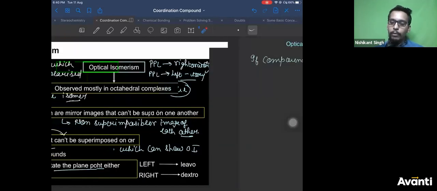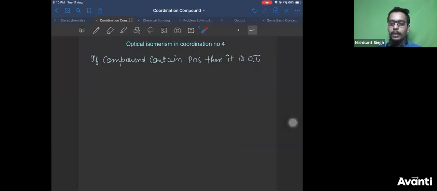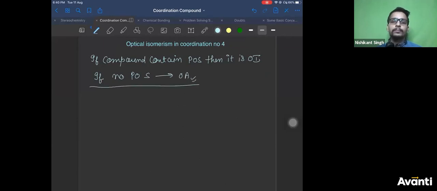So now, the condition is if a compound contains a plane of symmetry, it is optically inactive. If there is no plane of symmetry, then it is optically active. Very, very important. Now, I will finish tetrahedral and square planar, coordination number 4, right away.